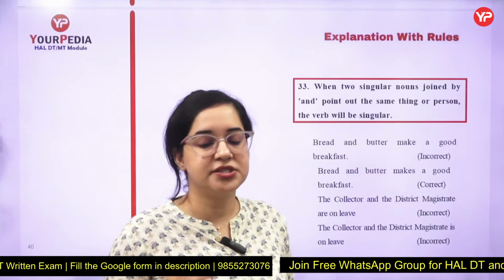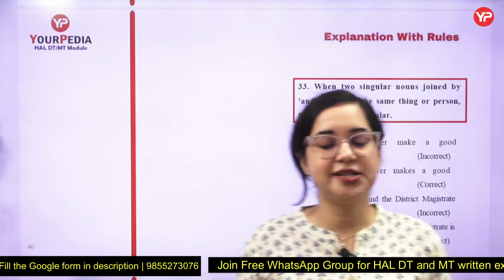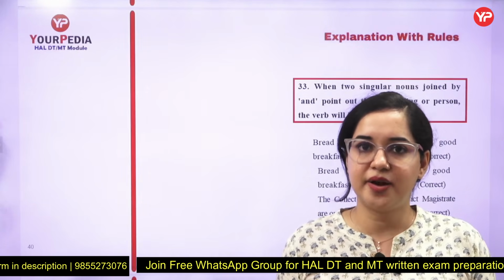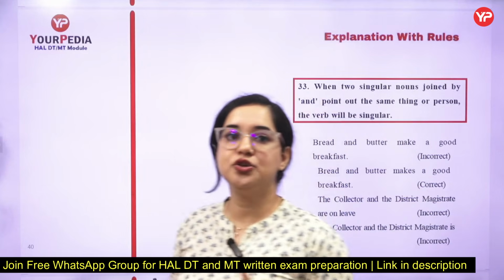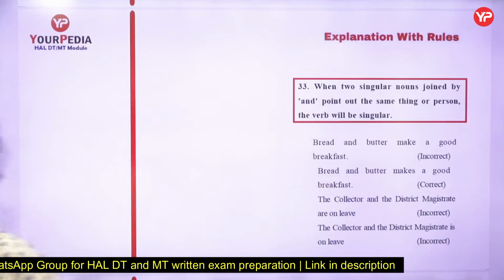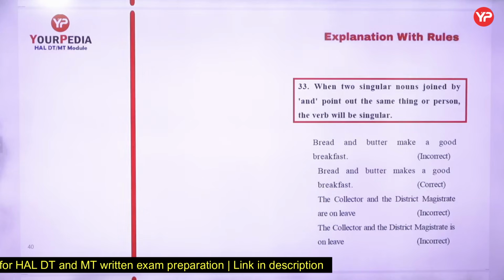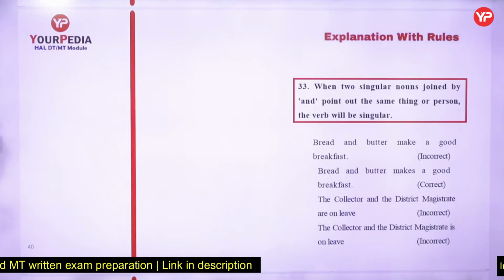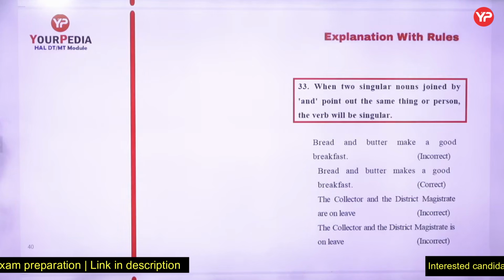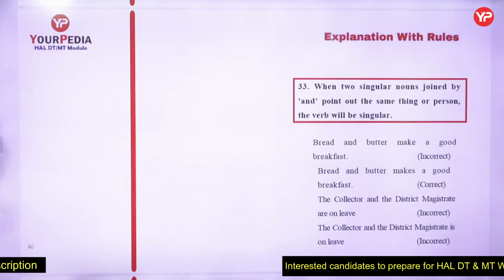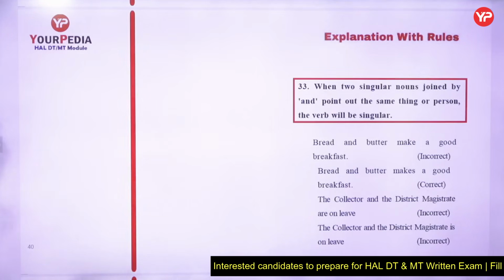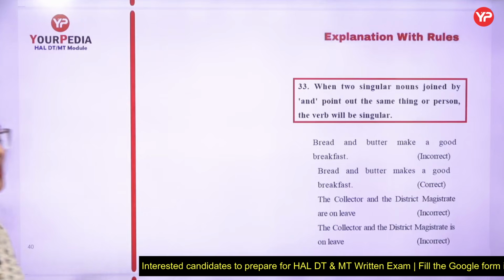Bread and butter tastes good. Rajma and rice is my favorite dish. Curry and rice tastes delicious. That means whenever there are two dishes but they are accumulated as a longer one, so you have to understand that they will always carry a singular verb. Now it is quantifying it out.